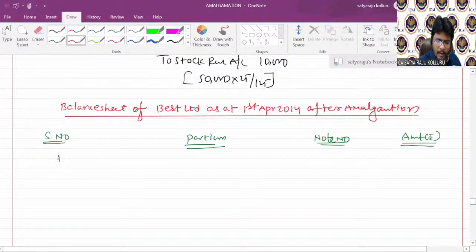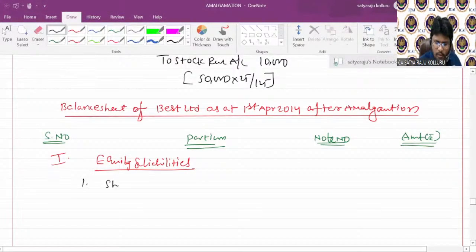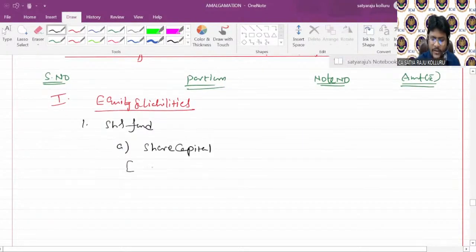Now let us start with equity and liabilities. Under equity and liabilities, number one is shareholders fund. Under shareholders fund, A is share capital. So you can give note number one, but I don't want to provide any notes to save my time. But in the examination, you have to provide a separate note. Concentrate. In bracket, I am mentioning clearly.